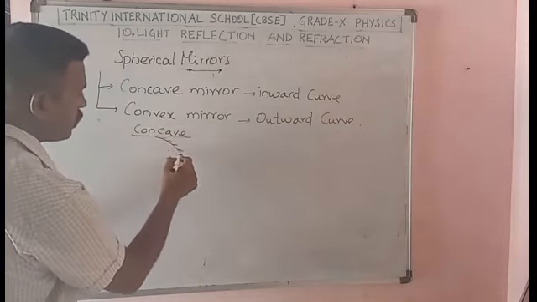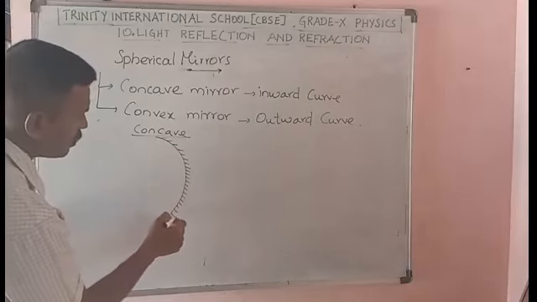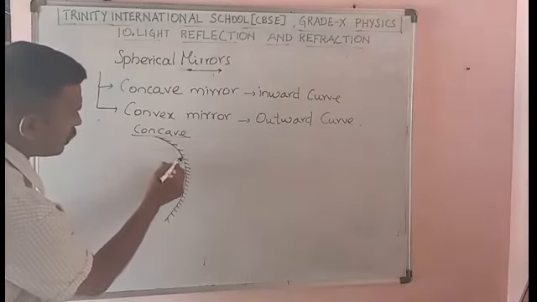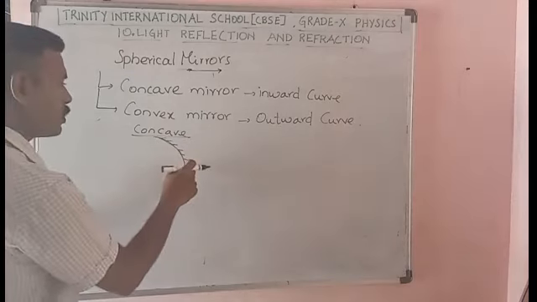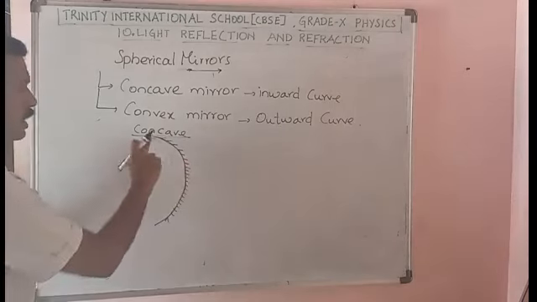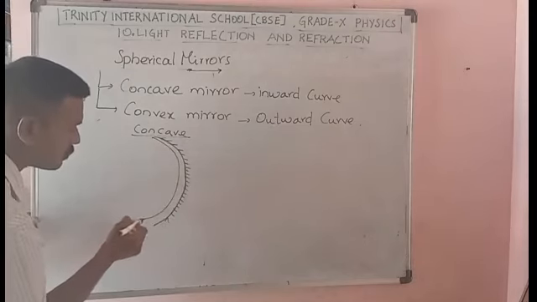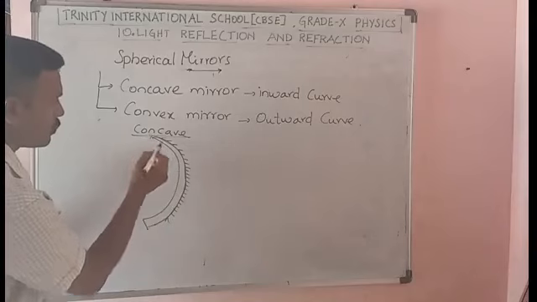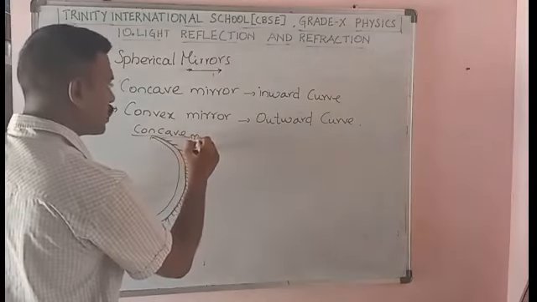In the dash, because the back side is not polished. I'm just making a dash on the back of the mirror as this is not a polished surface. Only inside you will have the polished surface. So this is a mirror, concave mirror.